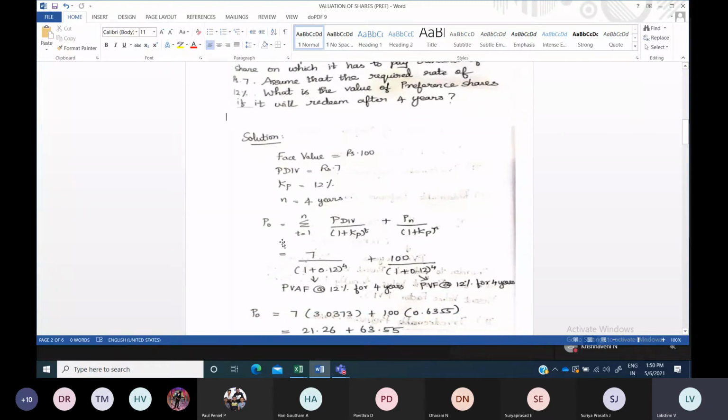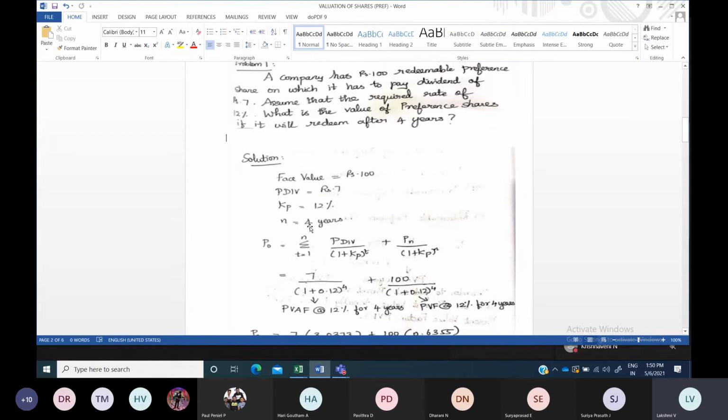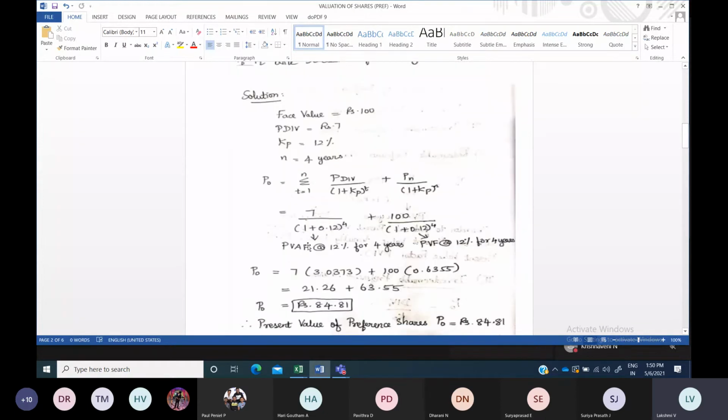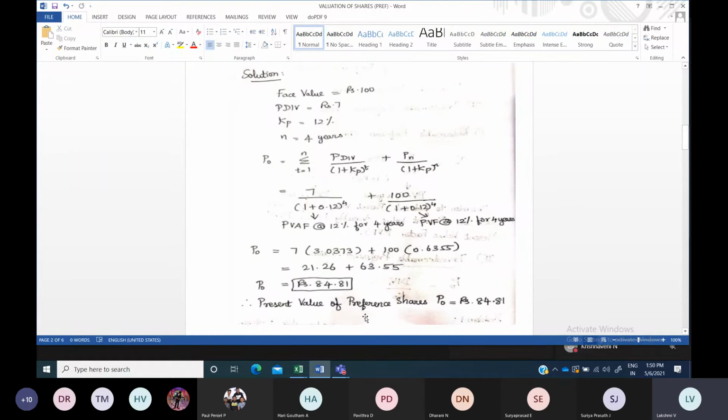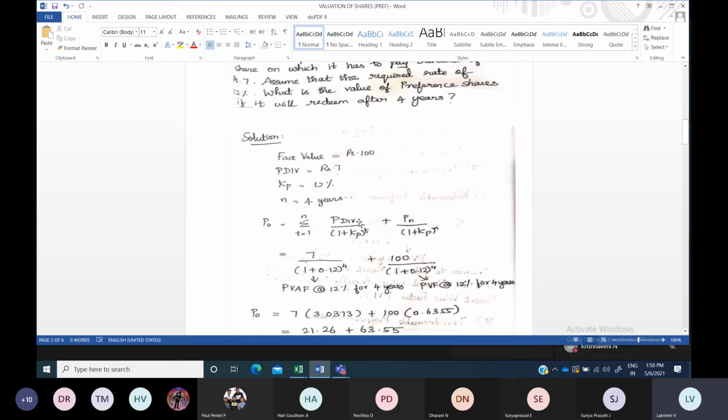So now the next thing is you have to write down the formula. Wherever required, the formula is a must. Then substitute. First write down all the information that is given, then go to the formula, and after that you substitute and calculate the answer. Here I have given the formula, and the next step is the preference dividend.